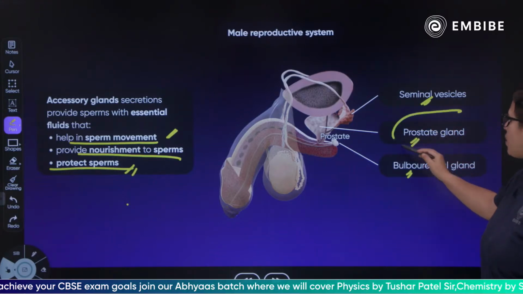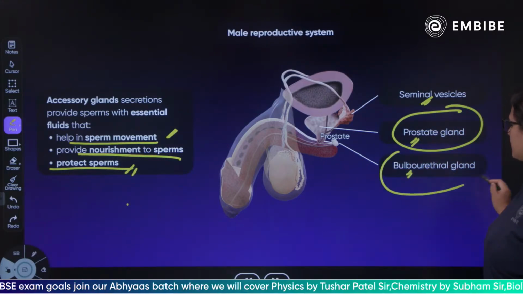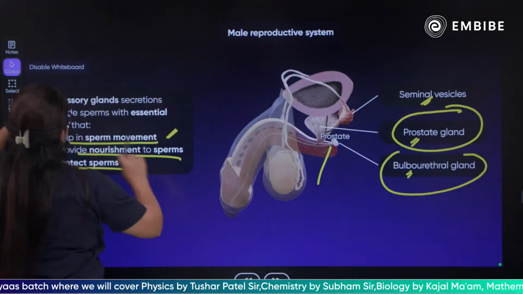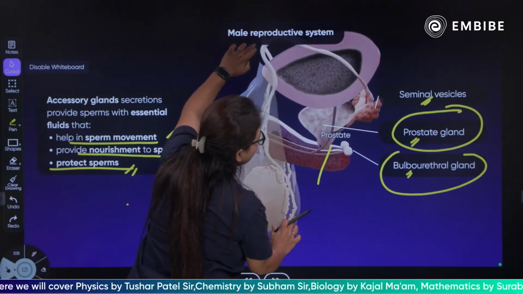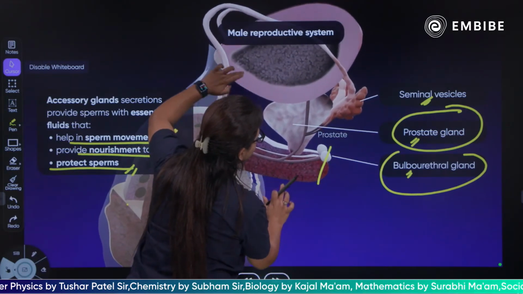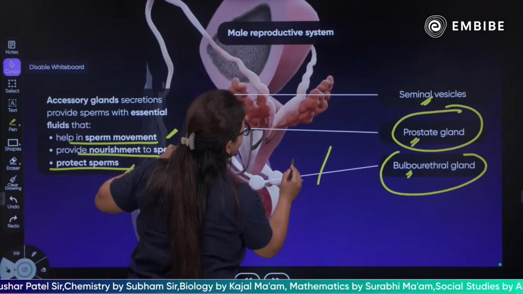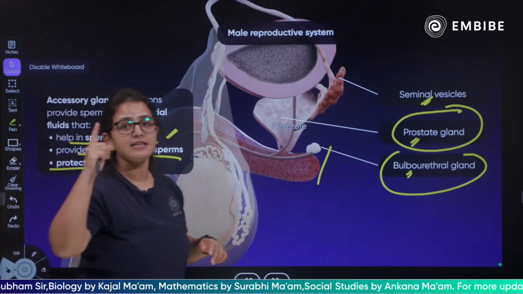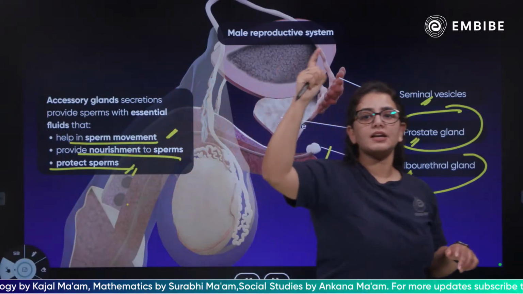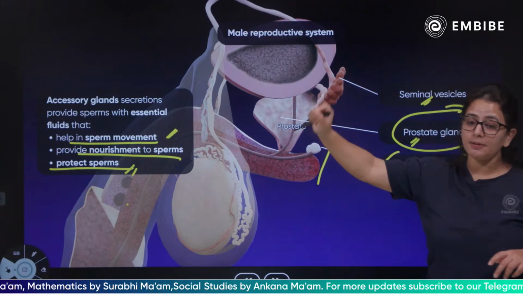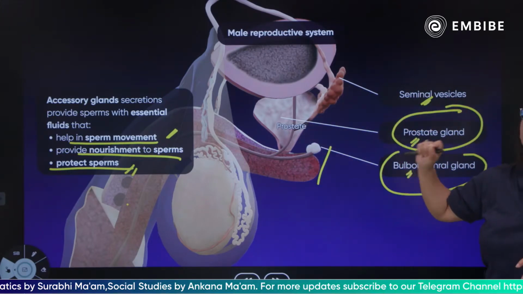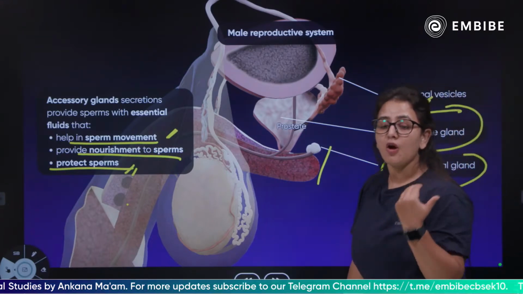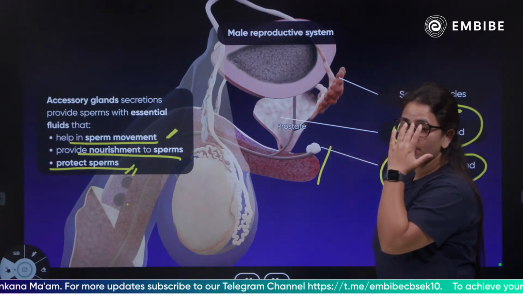Especially the glands, which are the prostate gland and bulbourethral gland. As you can see, children, if I zoom in, you can see the bulbourethral gland and the prostate gland. This is how it looks. These are the bulbourethral gland and this is the prostate gland. These are the accessory glands helping with the nourishment of the male gametes, helping in the protection of the gametes, and helping in the movement of the male gametes from the male reproductive tract to the female reproductive tract.